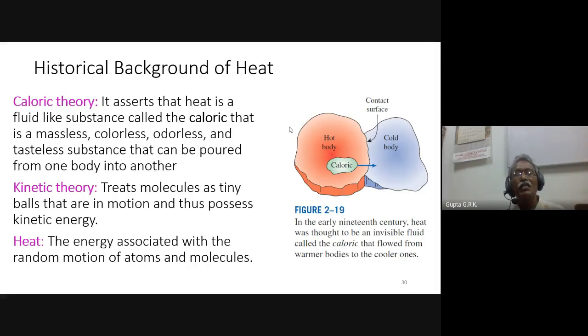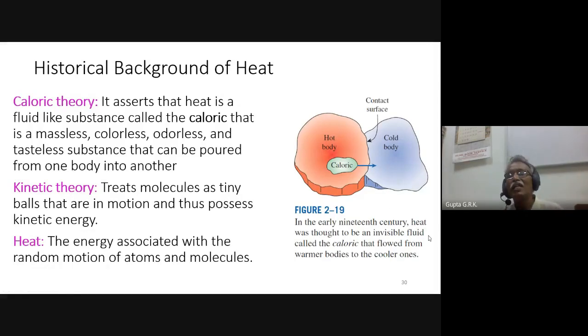Because their exposure was less, and at that time scientific research was not there, they assumed some things. Like the caloric theory, it asserts that heat is a fluid-like substance called the caloric, a massless, colorless, odorless, and tasteless substance that can be poured from one body into another. When a cold body and a hot body are brought together, they thought some of the caloric in the hot body goes into the cold body, and that's why its temperature rises and heat transfer takes place. So they thought it is a substance-like thing.